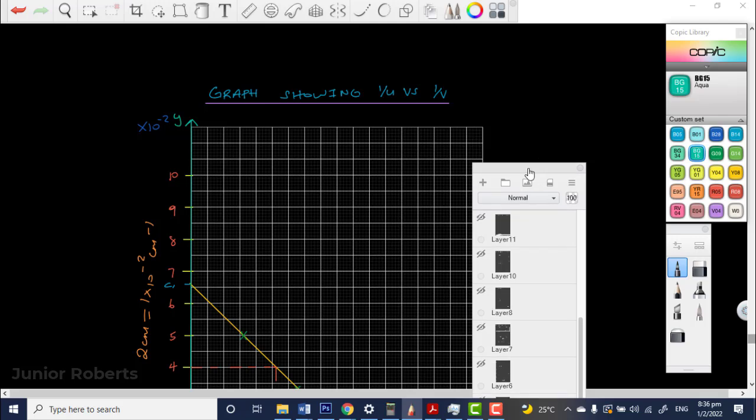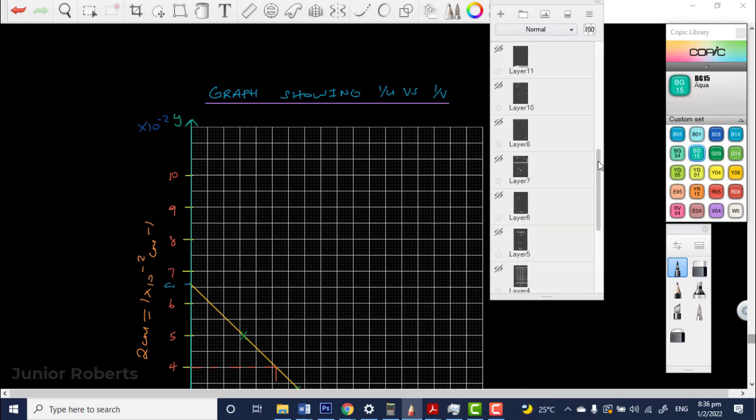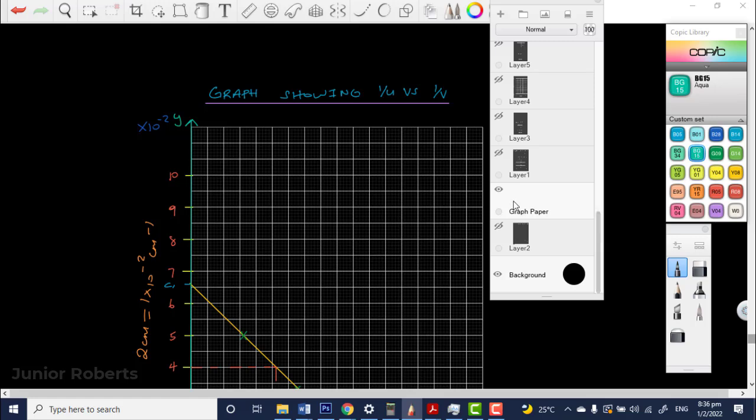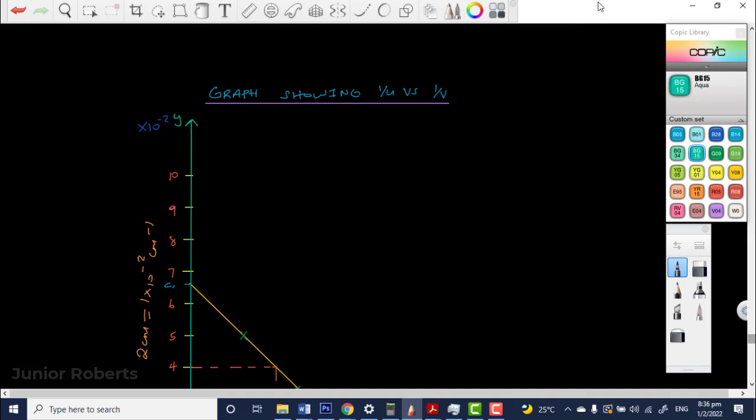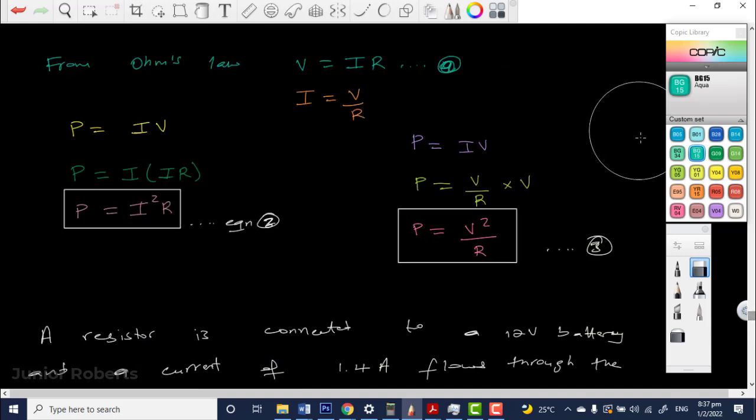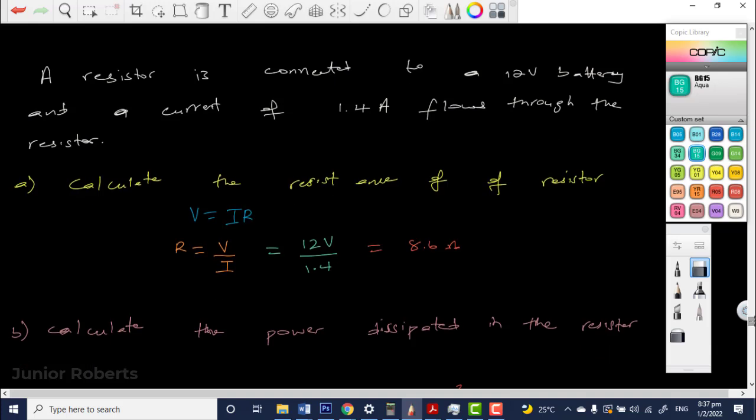So, do we have any questions so far? Everything is clear? Everybody able to follow what we just discussed? Yes, sir. But what do you mean, sir, about the resistance? Alright, let me go back up. Remember when we were calculating the resistance for this same question, when you divided 12 by 1.4, you got 8.57.